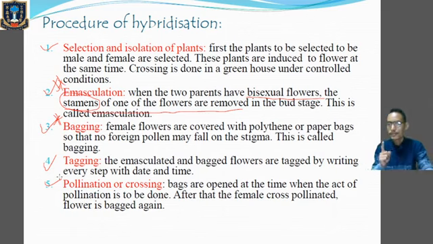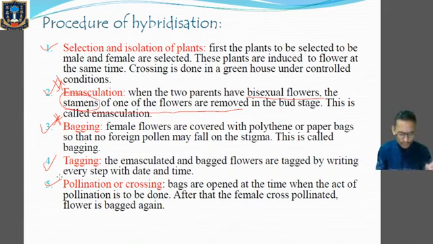Listen very carefully. From the male flowers which have been selected, we will take the pollen grain and place it on the bagged flower. Clear? Again, we will go for bagging. So these are the procedures carried out during the process of cross hybridization.